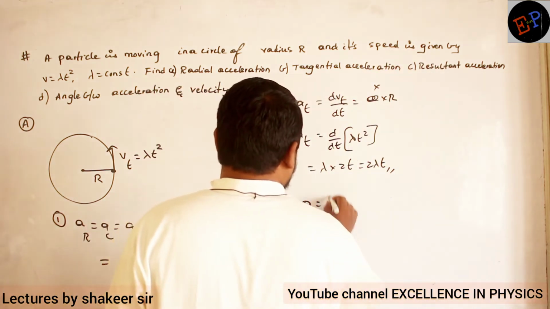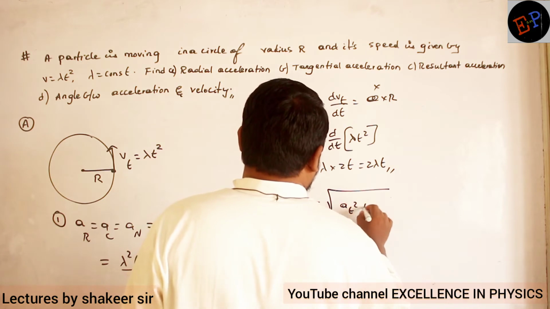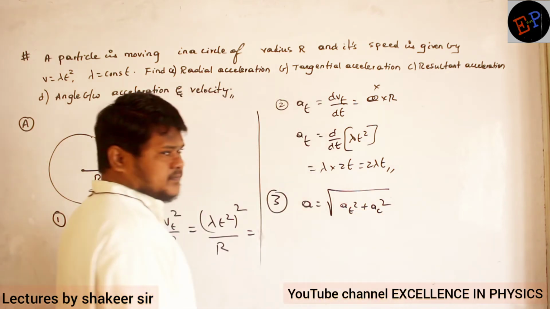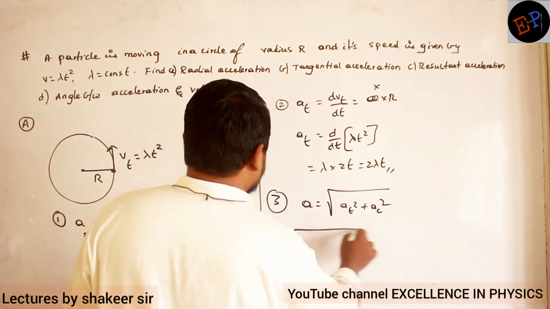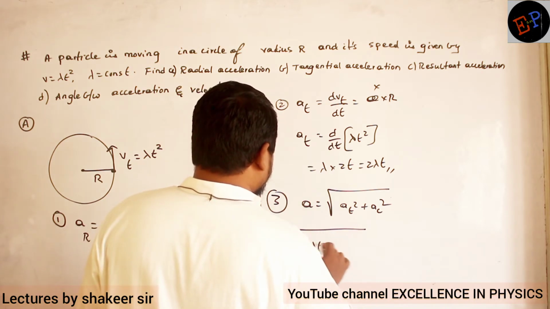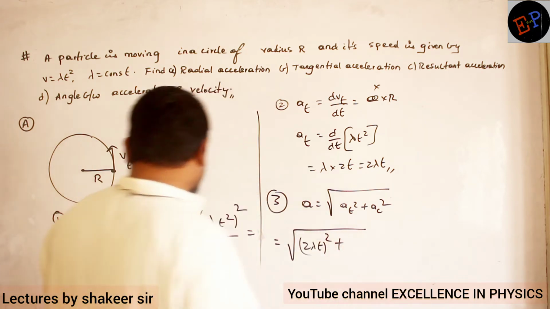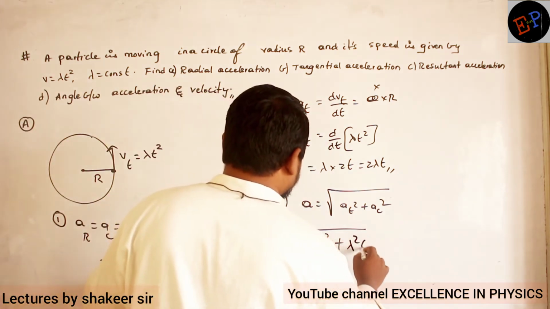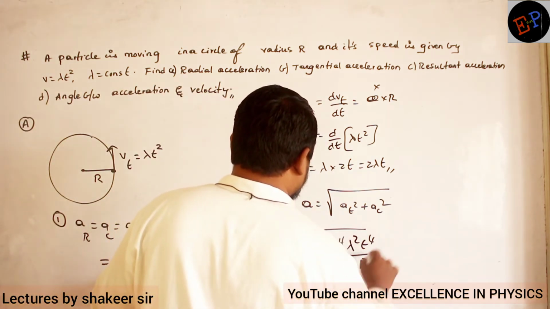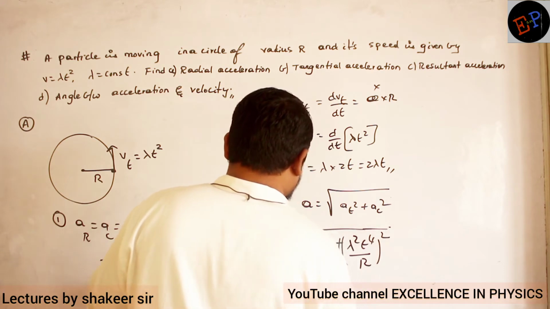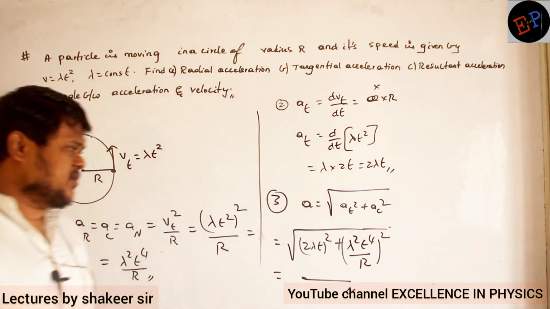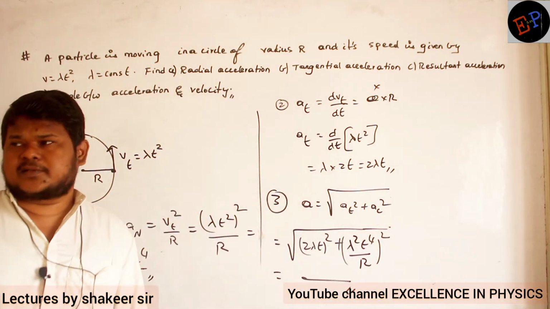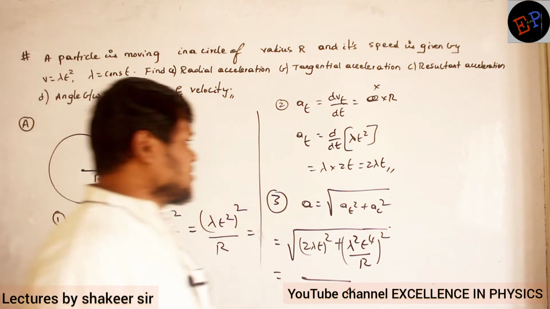Resultant acceleration we have already calculated. It is the square root of at square plus ac square. So square root of at is 2 lambda t, whole square. AC value is lambda square t power 4 divided by r, whole square. If you want to simplify, you can simplify, or leave it up to there. That is the total or net acceleration.